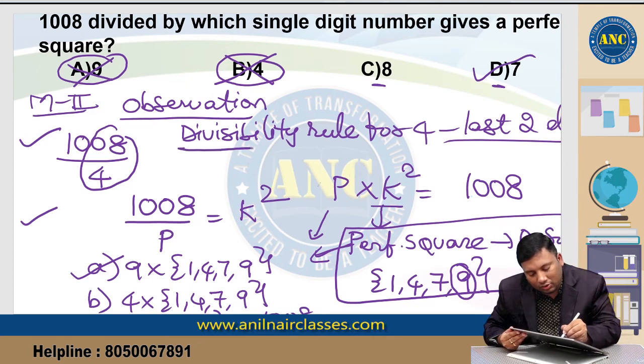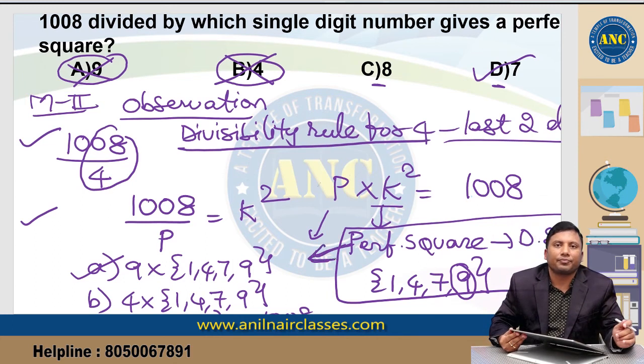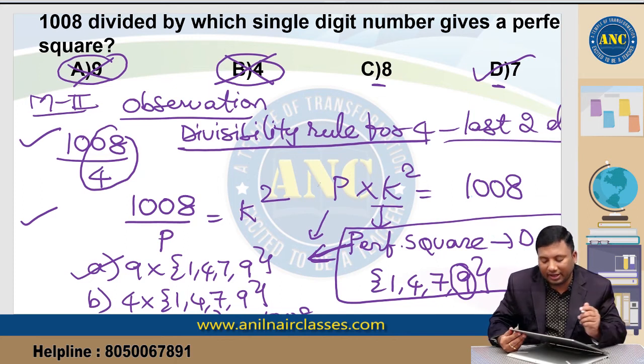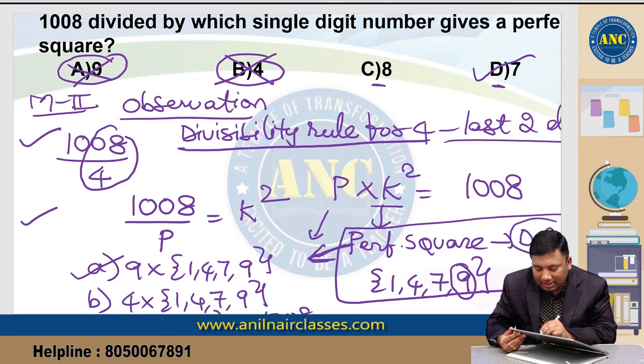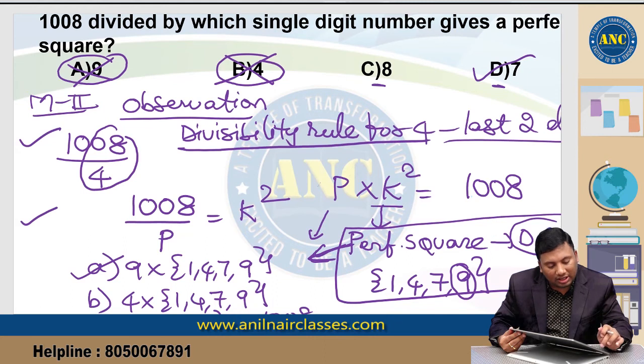I just tried to use the divisibility rule of 4 and this logic. A perfect square has a digital sum of 1, 4, 7 or 9, which is not working effectively here because the right hand side digital sum is 9, right? So any number multiplied by 9 will automatically give you digital sum 9. I hope the logic is clear.